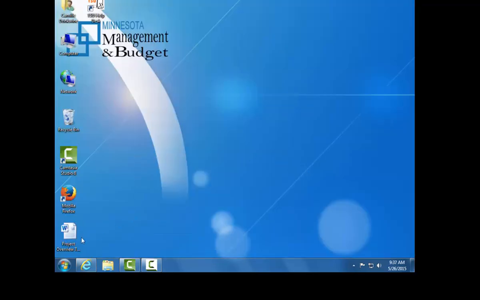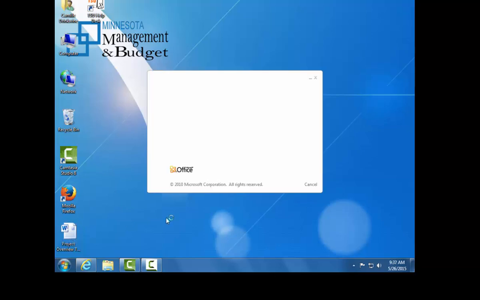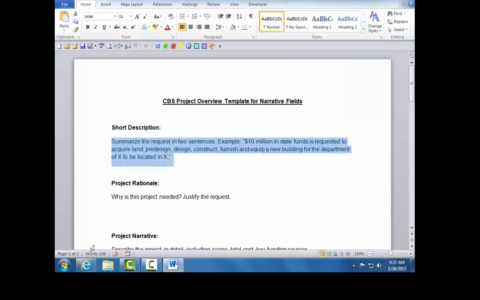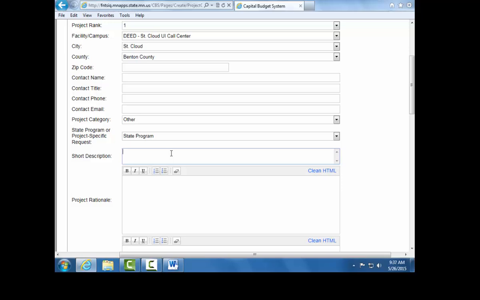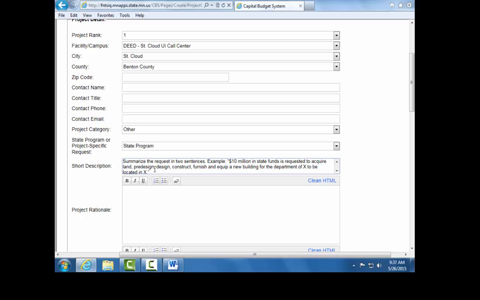For example, I'm going to bring up my Word document, and I'm going to highlight and copy the text that I wish to paste in the short description field. This can be accomplished by either highlighting and right-clicking, copy and paste, as was just demonstrated, or by pressing Ctrl-C in order to copy your text and Ctrl-V in order to paste your text.